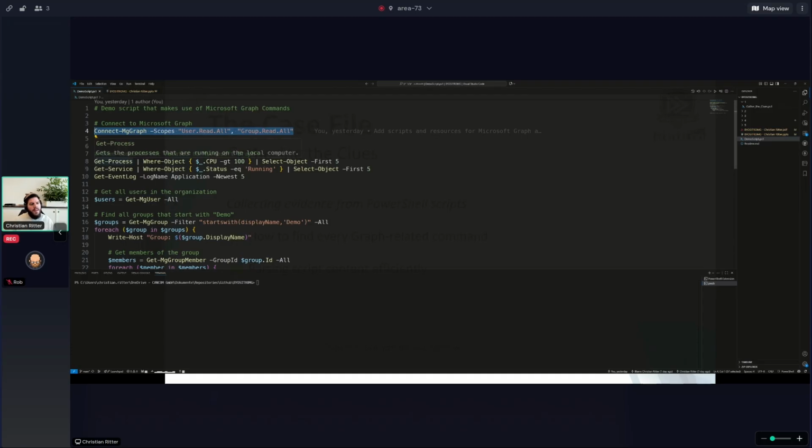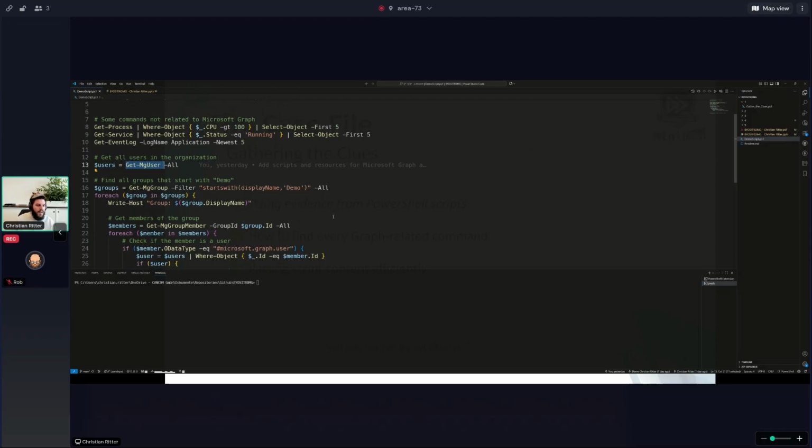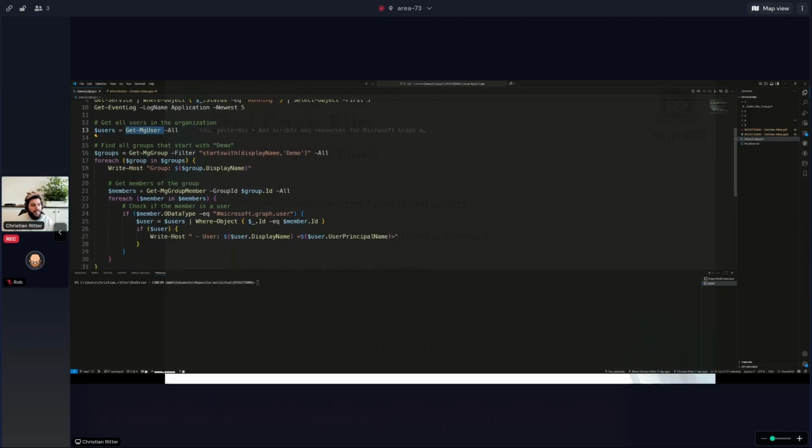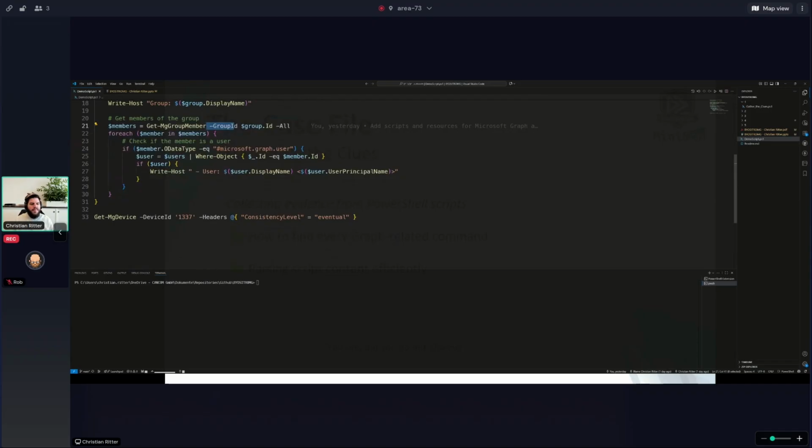So as you can see as well, this script also uses commands not related to Microsoft Graph, and there's no real big meaning. It's just for demo purposes, a little test script. But we have Graph commands in here, like Get-MgUser -All, or Get-MgGroup with a filter, and even Get-MgGroupMember with a group ID, because this will become important a little bit later.